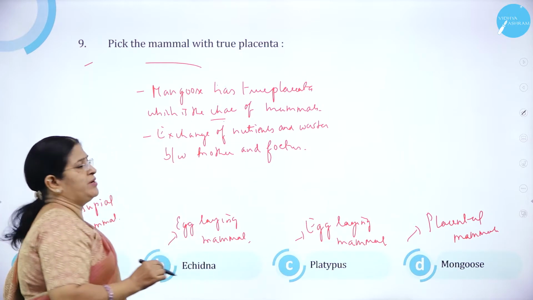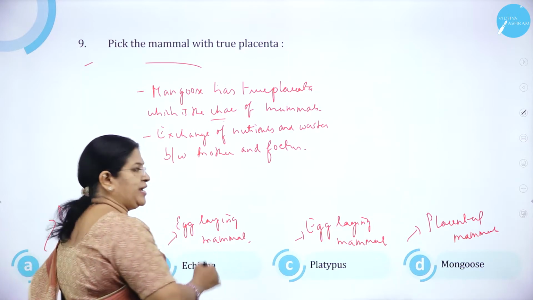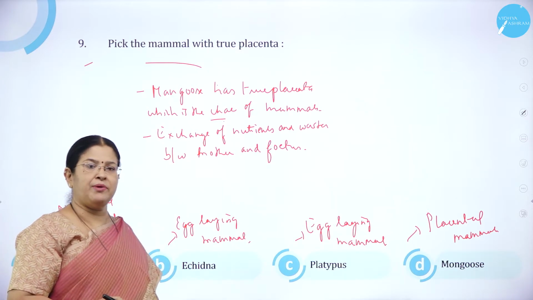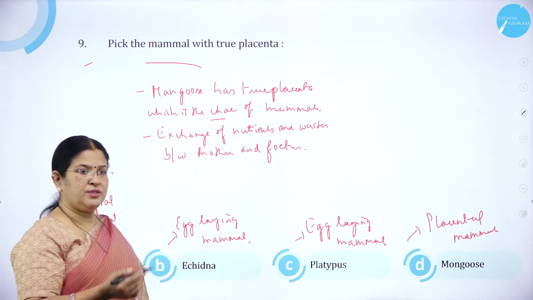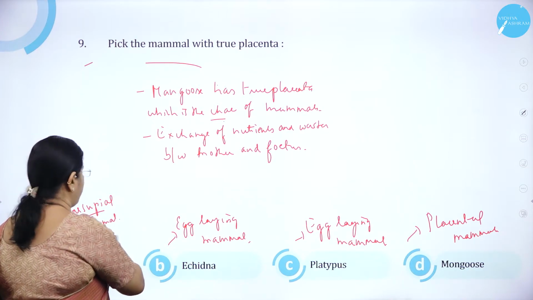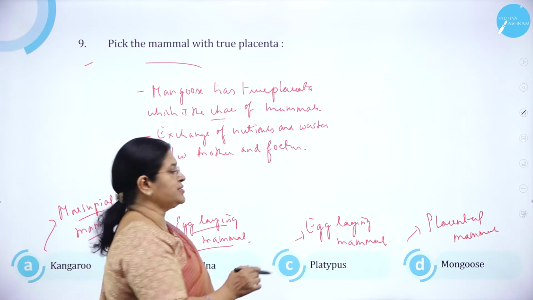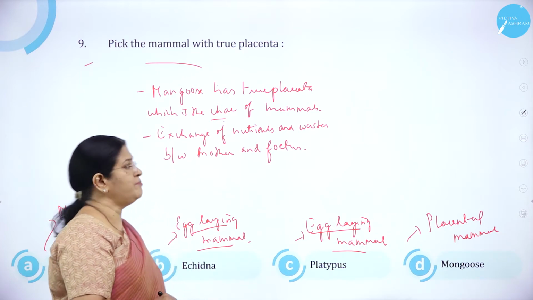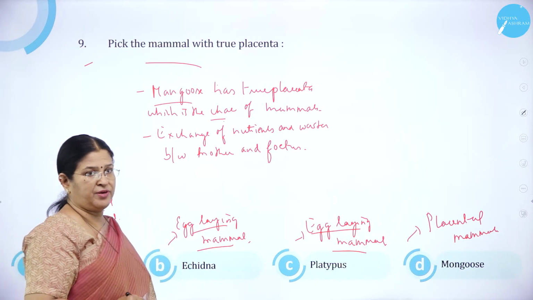Pick the mammal with true placenta. Option A, kangaroo. Option B, echidna. Option C, platypus. And option D, mongoose. As we know, mammals are broadly classified into what? That is marsupials, egg-laying mammals and true placentals. Here, kangaroo is a marsupial mammal, whereas echidna is an egg-laying mammal. Then platypus is an egg-laying mammal, whereas mongoose is a true placental mammal. As we know, mongoose has a true placenta.